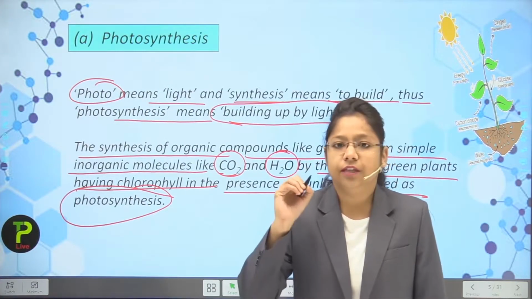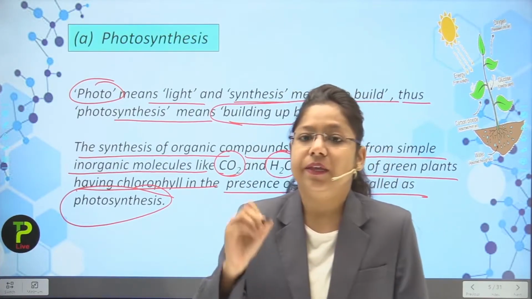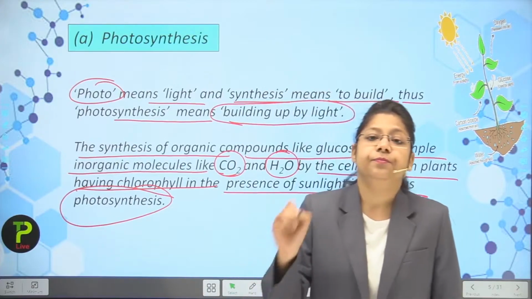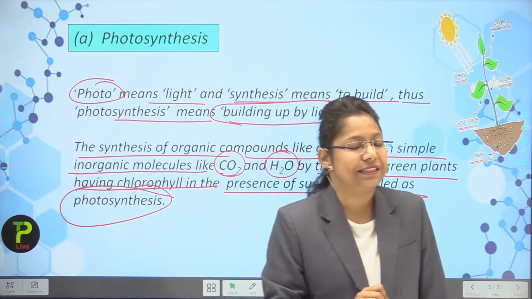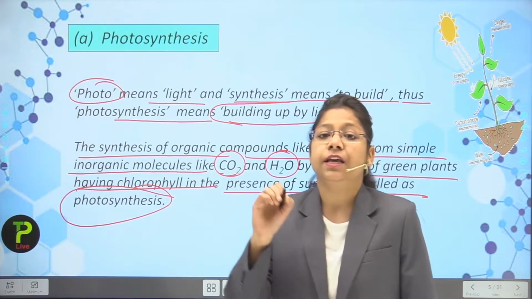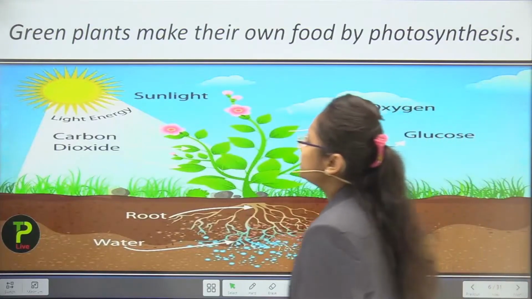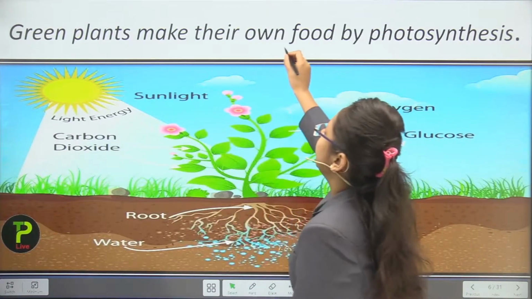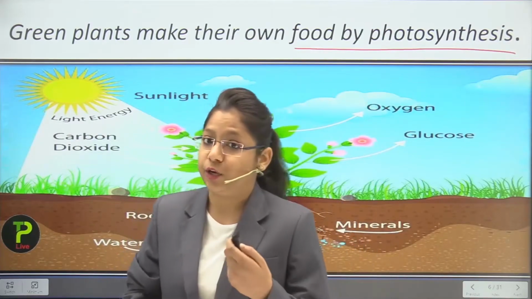So this is the complete definition of photosynthesis. It is the process by which the plant prepares its own food in the presence of carbon dioxide, water, sunlight, and the green colored pigment present inside the leaves of the plant, that is chlorophyll. Green plants make their own food by photosynthesis. Now how will they make their own food?